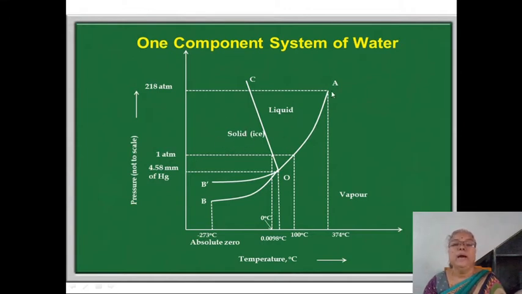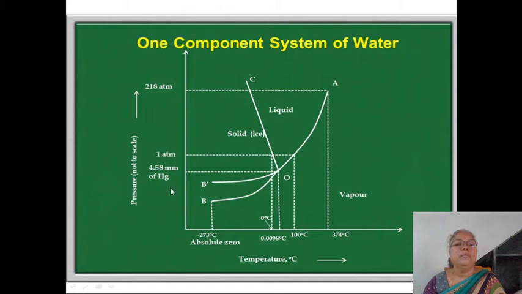In this area AOC, we have the liquid phase with stable existence, and below the points B, O, A, we have the vapor phase. And remember that these areas are bivariant systems, and bivariant system means we have to mention two variables.